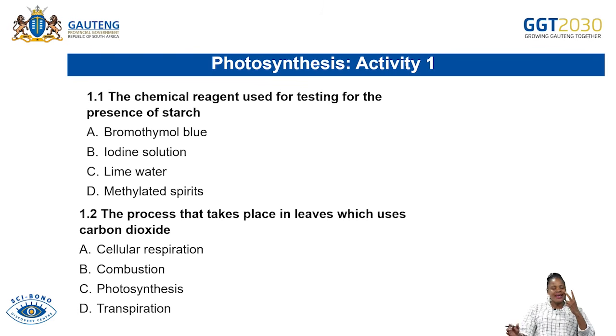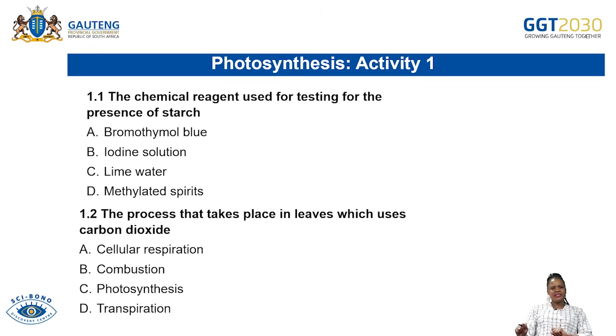Then you'll be left with at least 2 possible answers, and out of those 2, you choose the most correct answer. Now, let us look into this question. Remember, with a multiple choice question, you do not write the whole answer or sentence, but you provide the letter that is linked to the answer of your choice.